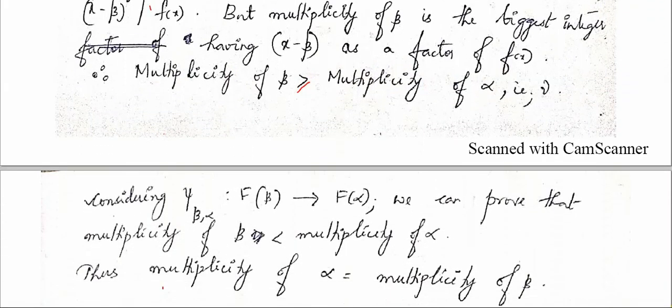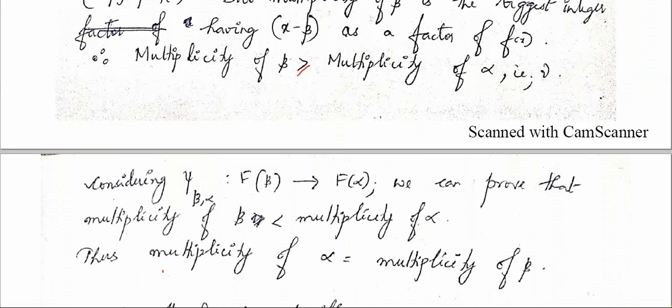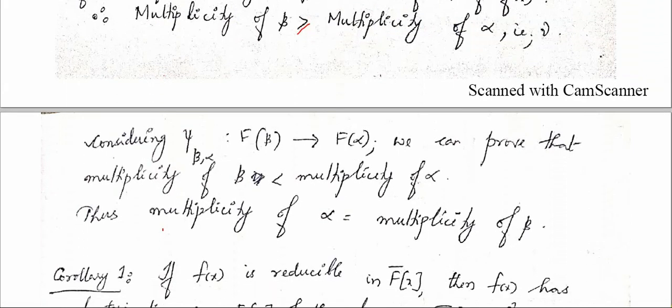Now to prove that multiplicity of alpha is greater than or equal to multiplicity of beta, we consider the reverse mapping psi of beta alpha from F of beta onto F of alpha. Using this mapping we can prove that multiplicity of beta is less than or equal to multiplicity of alpha. So from these two equations, equation 1 and equation 2, we can conclude that multiplicity of alpha is equal to multiplicity of beta.